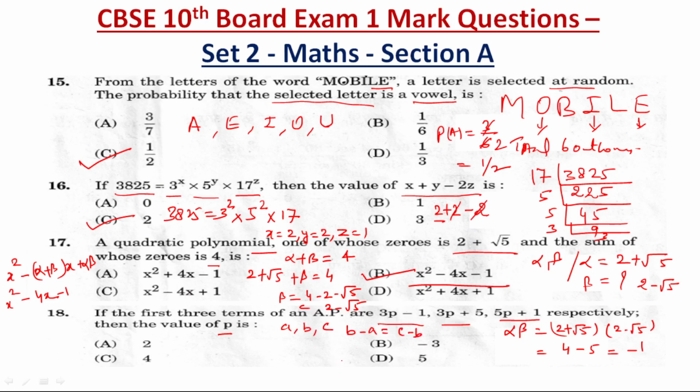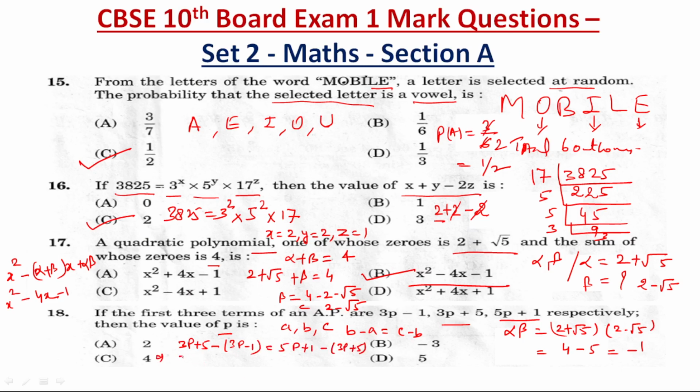So similarly, here we will write 3p plus 5 minus 3p minus 1. Why plus 1? Because this is minus, so we are subtracting. Let me write in proper manner. Minus 3p minus 1. Similarly, 5p plus 1 minus 3p plus 5.